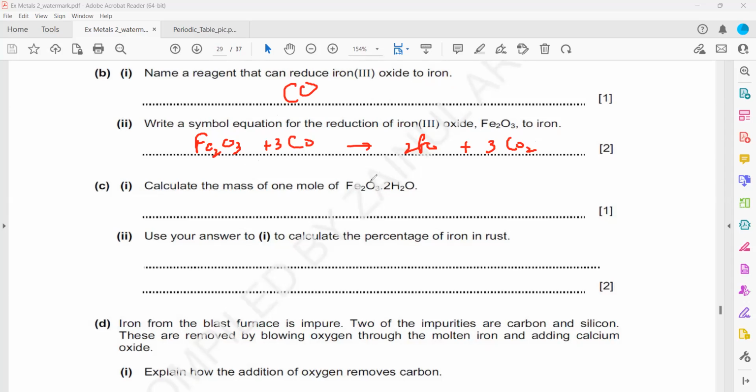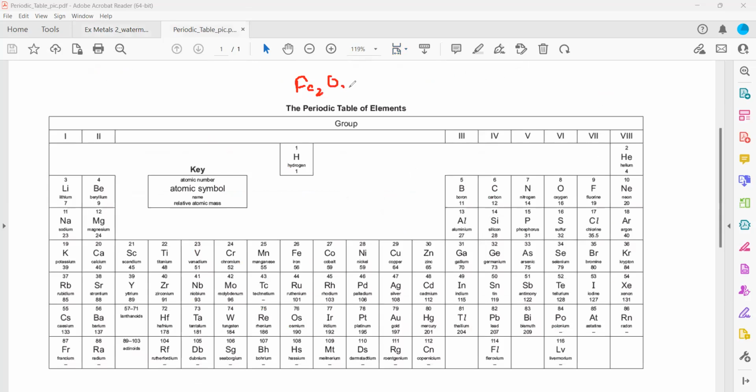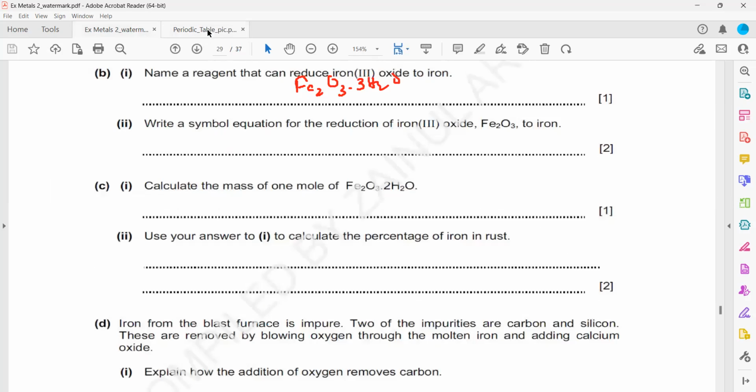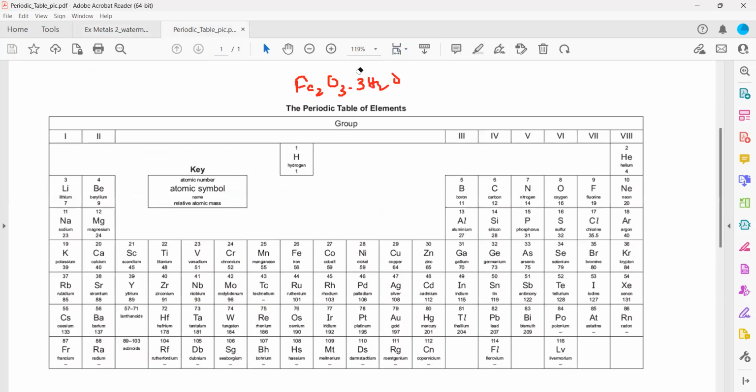Calculate the mass of 1 mole. Mass of 1 mole means we need the total mass of this, so for this we have to use a periodic table. Fe2O3.2H2O. Iron is 56 times 2, plus oxygen is 16 times how many oxygen? 3 here and 2, 3 plus 2 makes 5.